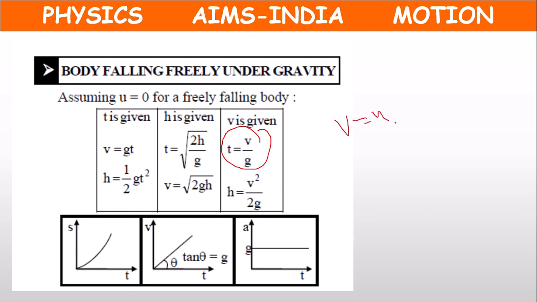Or V equal to... from this formula, from the first formula, V equal to gt, we can write T equal to V by g. T equal to V by g. We can write this.